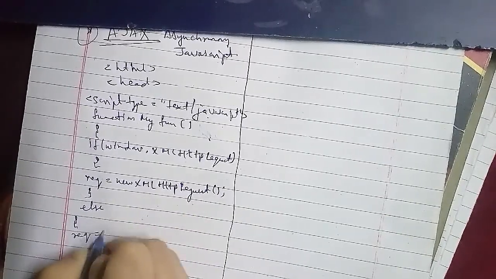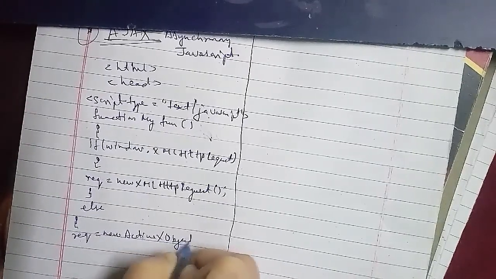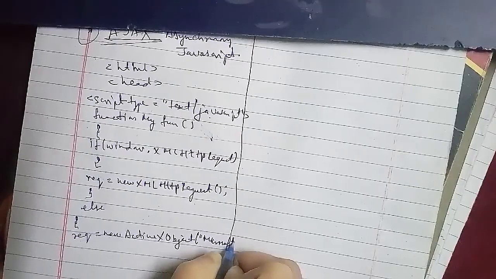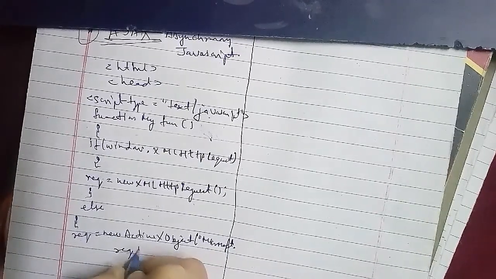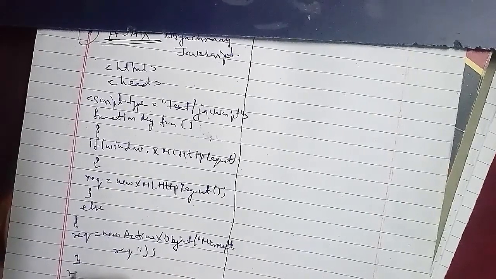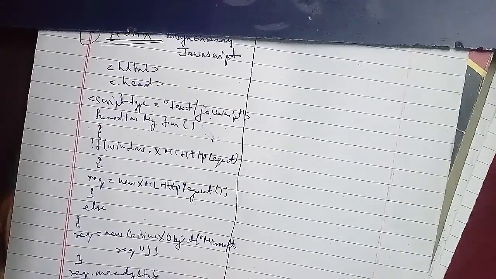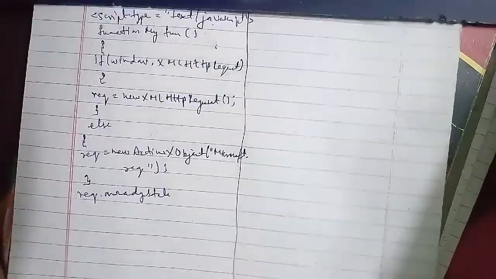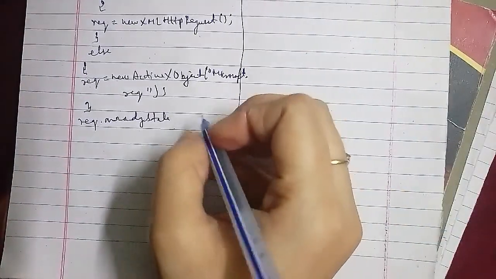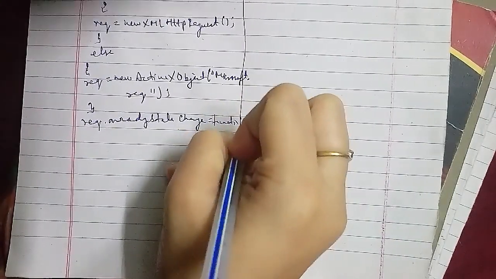Head tag close, then body. After that, div id equals myId, this text can be changed, div tag close. Now for that, button type equals button, onclick equals. So here we'll go ahead with the button type, as we had gone through with that.